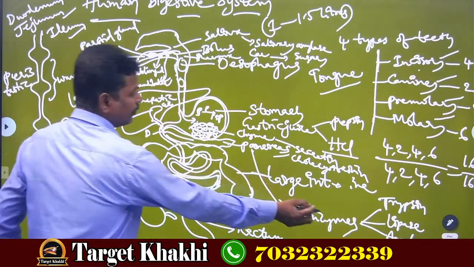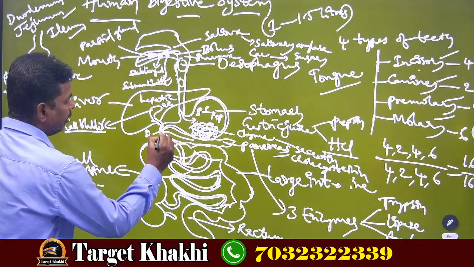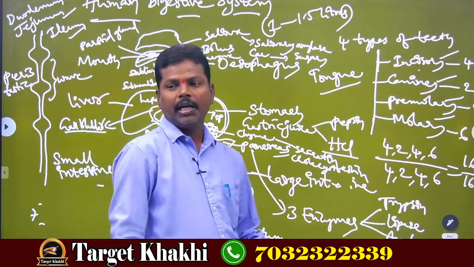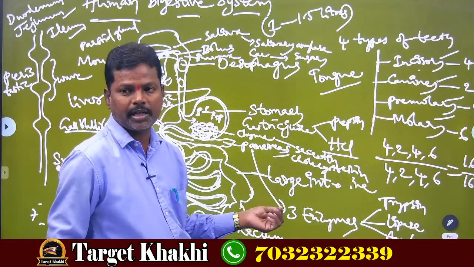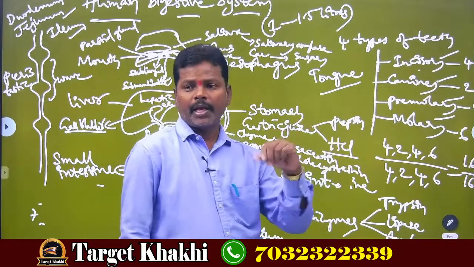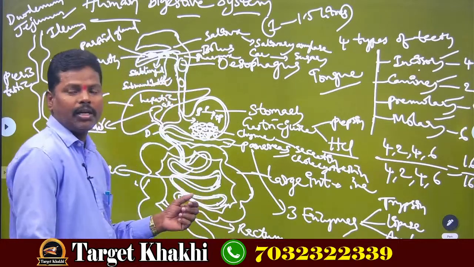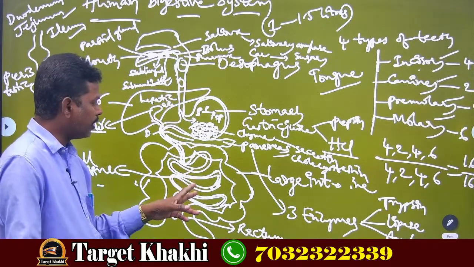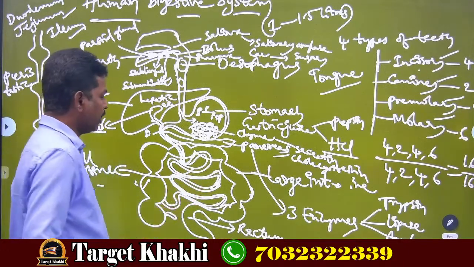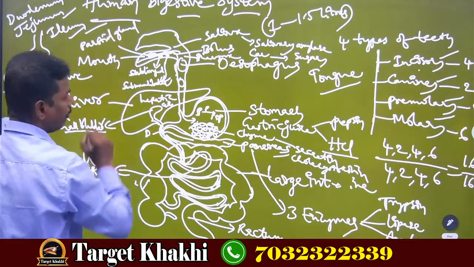Next, after the reaction with these three enzymes, slowly the chyme enters into the small intestine. What I told, small intestine means the longest part of the digestive system is called small intestine. This small intestine has a number of folds. It is a small cylindrical tube, but it will have a number of folds. That's why it will appear like a zigzag position. Okay? The last part of the small intestine is ileum, right?